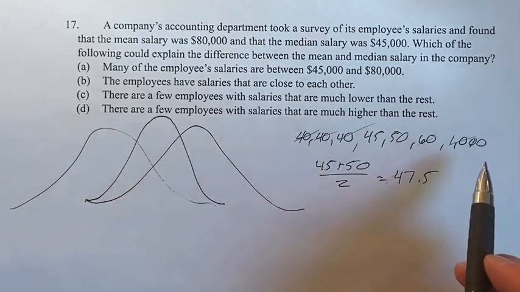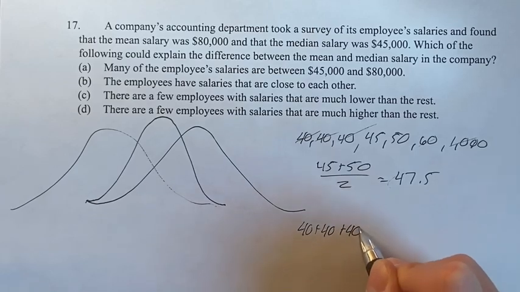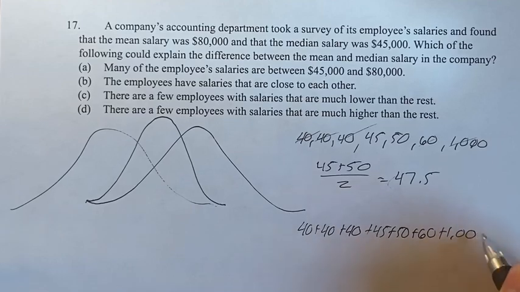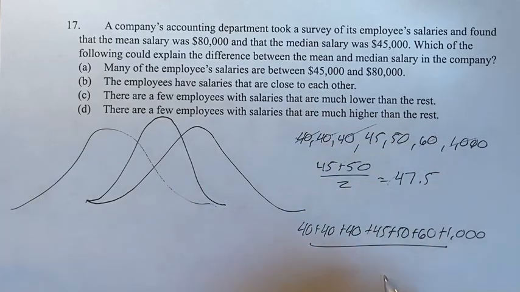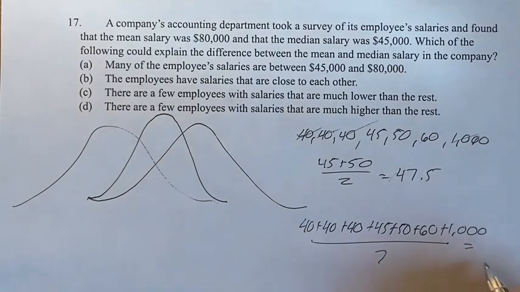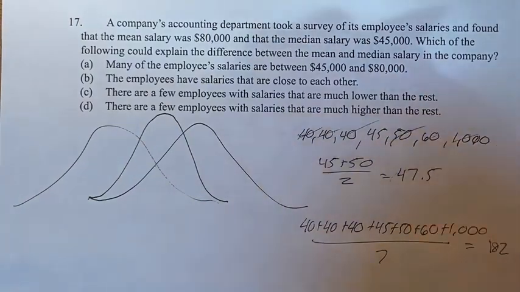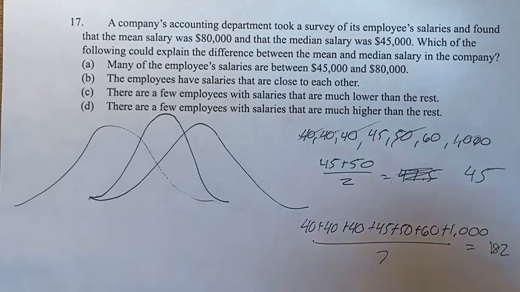What if we take the mean of this? We take 40,000 plus 40,000 plus 40,000 plus 45 plus 50 plus 60 plus that 1 million value. We divide it by the number of values, which is 1, 2, 3, 4, 5, 6, 7. And when we do that, we're getting our average as 182,000, roughly. I'm now saying that I did the median wrong, but it's the same thing. If it's 45 or 50, then the point is the same.